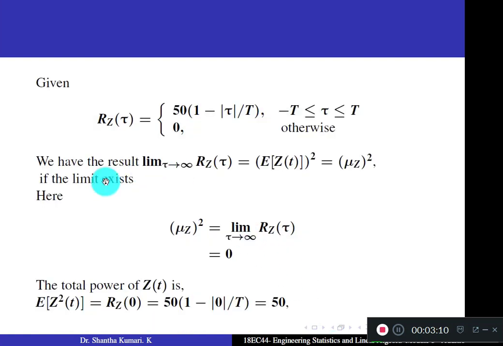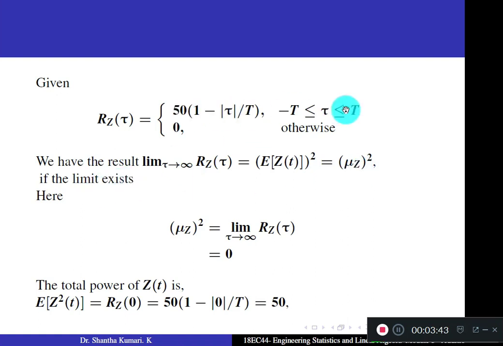Now start from the given autocorrelation function Rz of tau. Using this autocorrelation function, we can find the mean value of this random process z. There is a formula: limit tau tends to infinity, Rz of tau equals expectation of z of t whole square, or mu z whole square, the square of the mean, provided the limit exists.